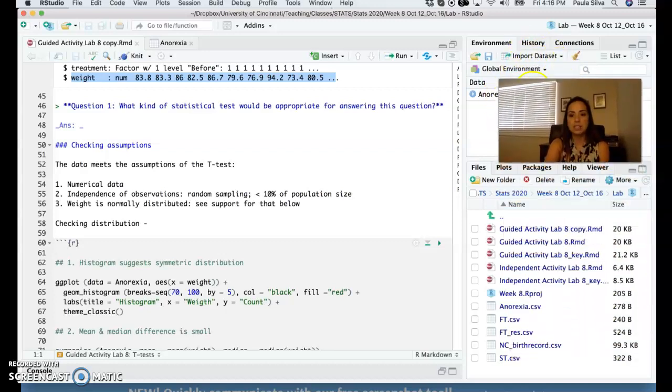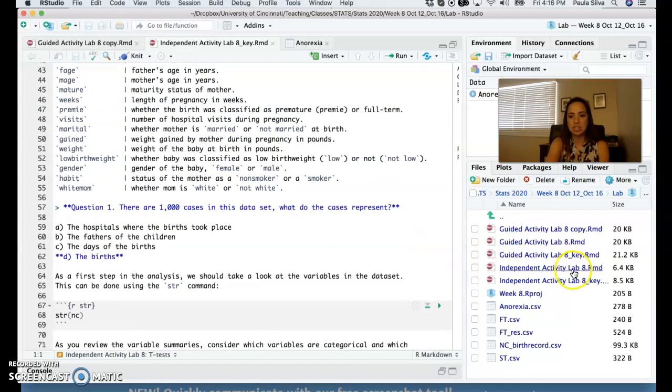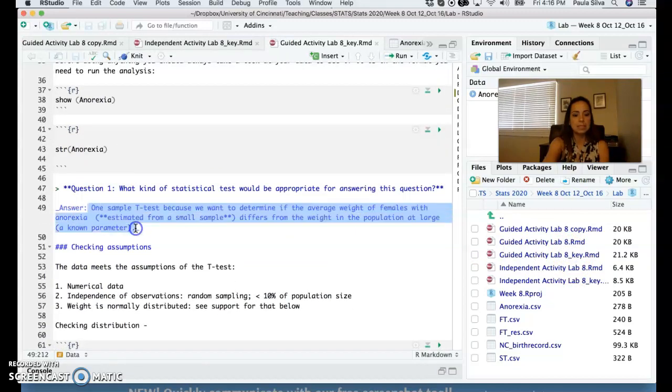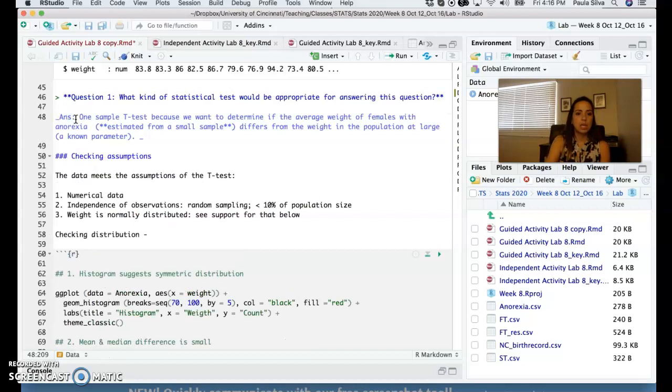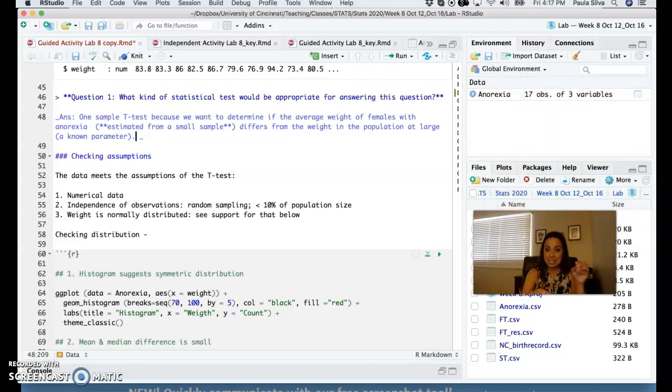So the answer for us, I'll copy and paste just for the sake of quickness. The test that we want is a one sample t-test because we want to determine if the average weight of females with anorexia, estimated from a small sample, meaning we can't determine with any accuracy the variance that is needed to compute the sampling error, the standard deviation of the sampling distribution.